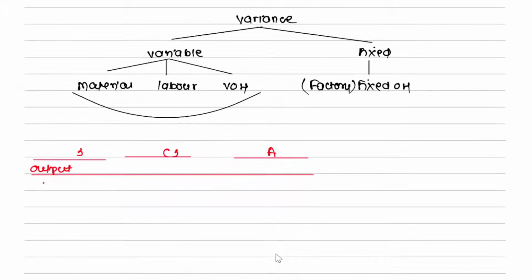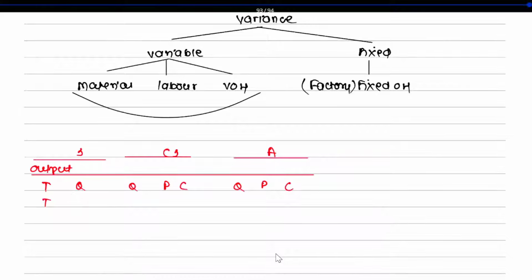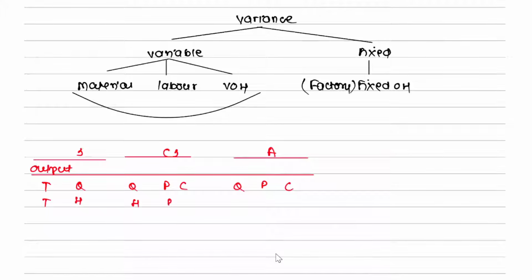Then you have a type. After type, either QPC, that is quantity price cost, right? It can be type, then instead of this, HRC, that is hours rate cost. If it is material, you will make this. But if it is labor, you are going to go for this. If it is labor and overhead, then you make this. For variable overhead it is clear, this part.